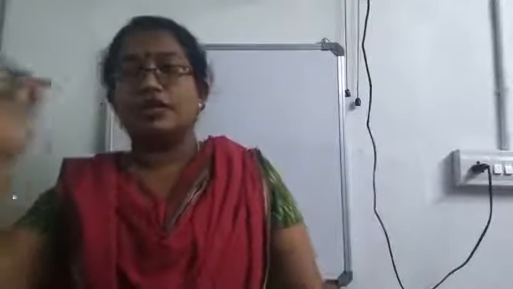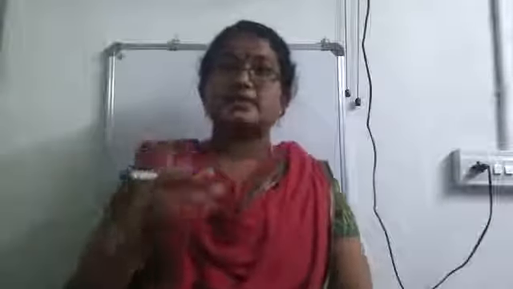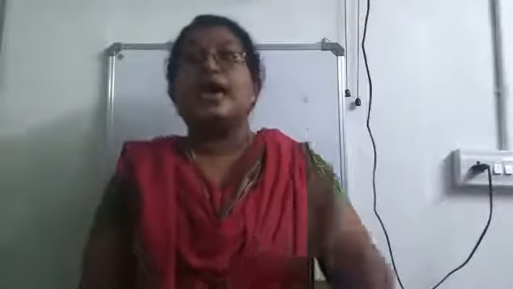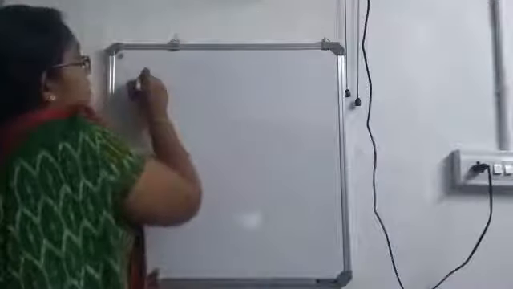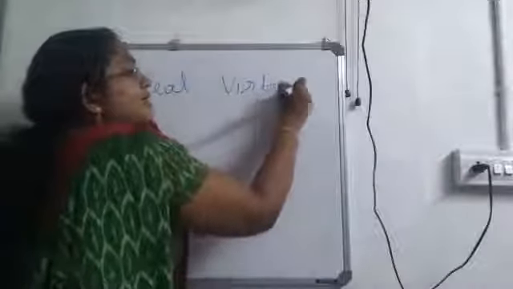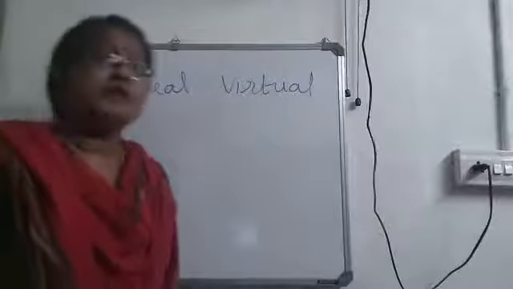When they hit a surface, they bounce back or reflect, and the reflected rays meet at a point or appear to meet at a point, and at that point we get the image. This is how an image is formed, and we have two different types of images: real image and virtual image.